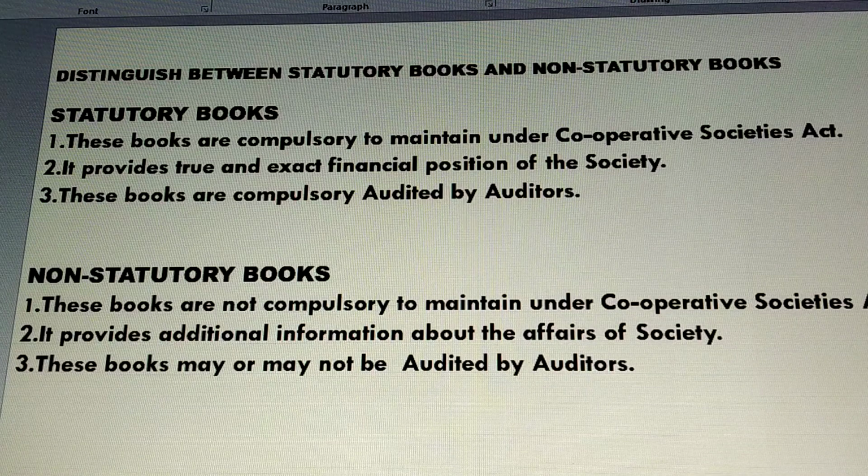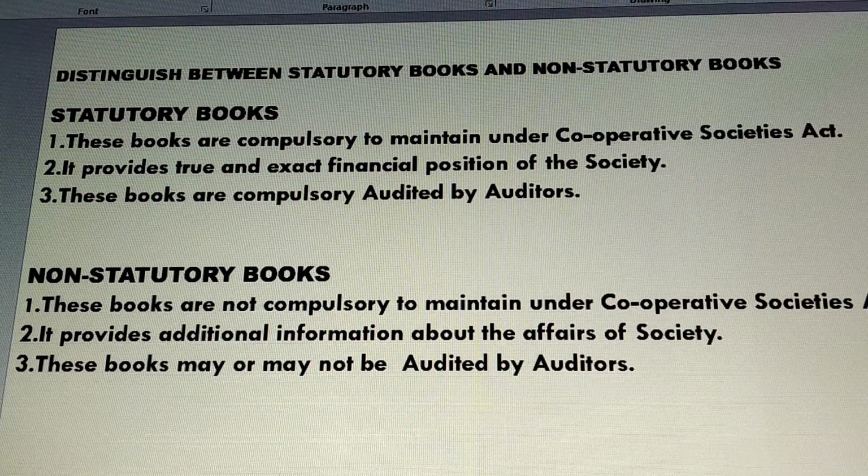We'll take statutory books first, okay. These books are compulsory to maintain under the Cooperative Societies Act. One has to maintain these statutory books, and as per the Cooperative Societies Act, it is a must for the cooperative society to maintain statutory books. It is mandatory, it is obligatory.